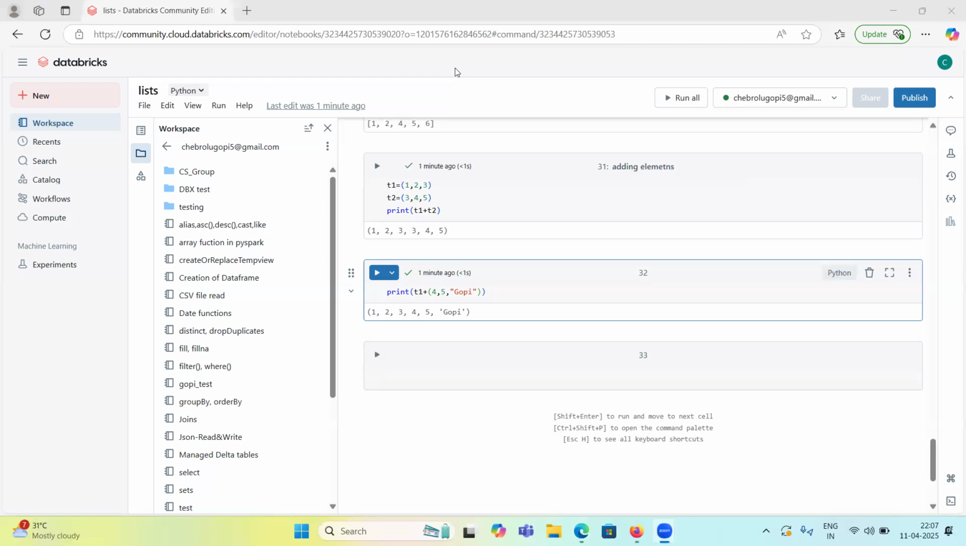Not possible to delete or remove items, because we know the characteristic of a tuple is that it is immutable. We cannot change it. So you can convert it back to a list, delete, and convert it into a tuple again. That covers lists and tuples.